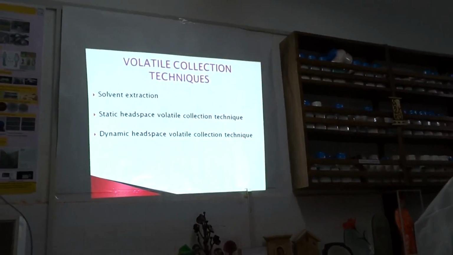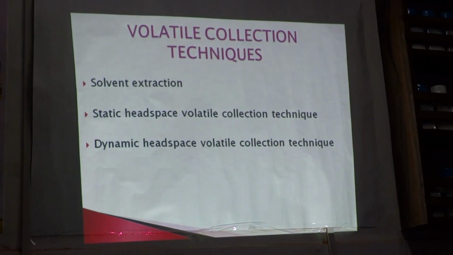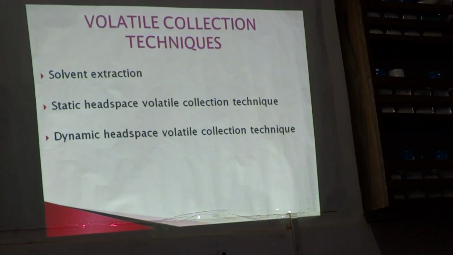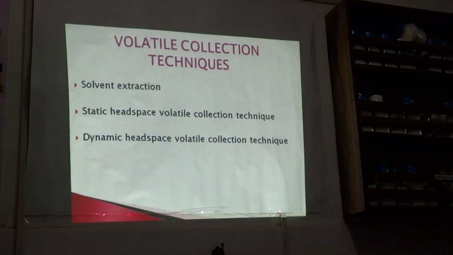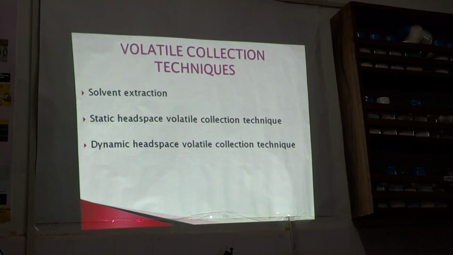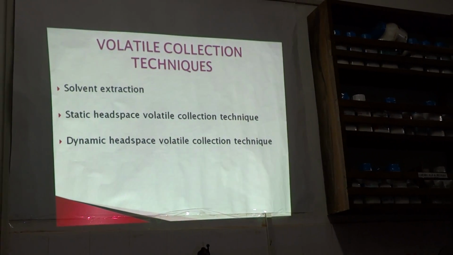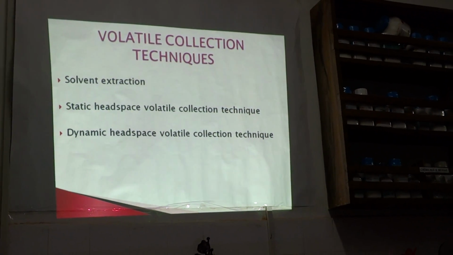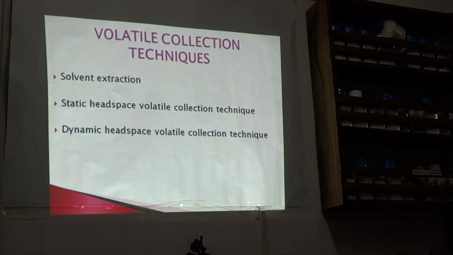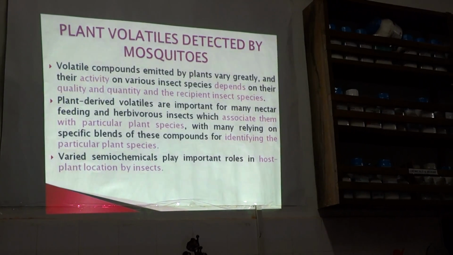Volatile collection techniques. Solvent extraction: here different solvents are used to extract the chemicals. Static headspace volatile collection technique: in this technique, floral inflorescences are collected in a glass vial and micro extraction fibers are used to collect the plant volatile compounds. Dynamic headspace volatile collection technique: the inflorescences are put in a glass jar and charcoal filtered air is passed over them, which collects the compounds.